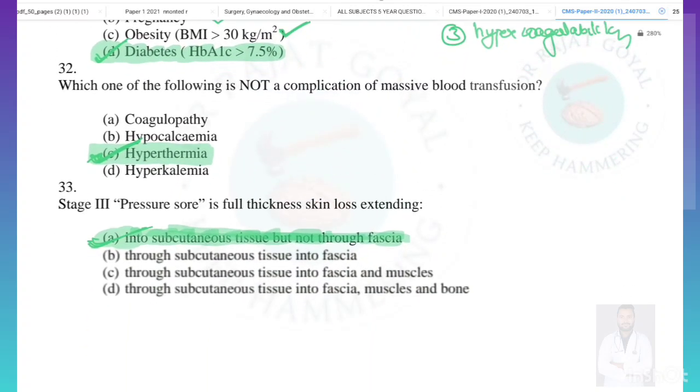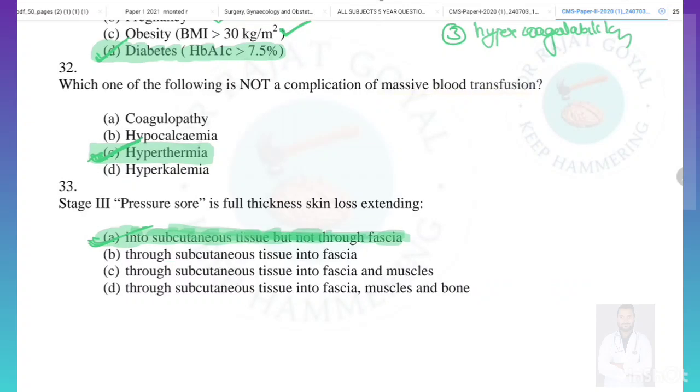Which of the following is not a complication of massive blood transfusion? So we know that in massive blood transfusion, generally we find hypothermia. So here the option C, hyperthermia, is totally a wrong option. It should be hypothermia. So answer will be C.